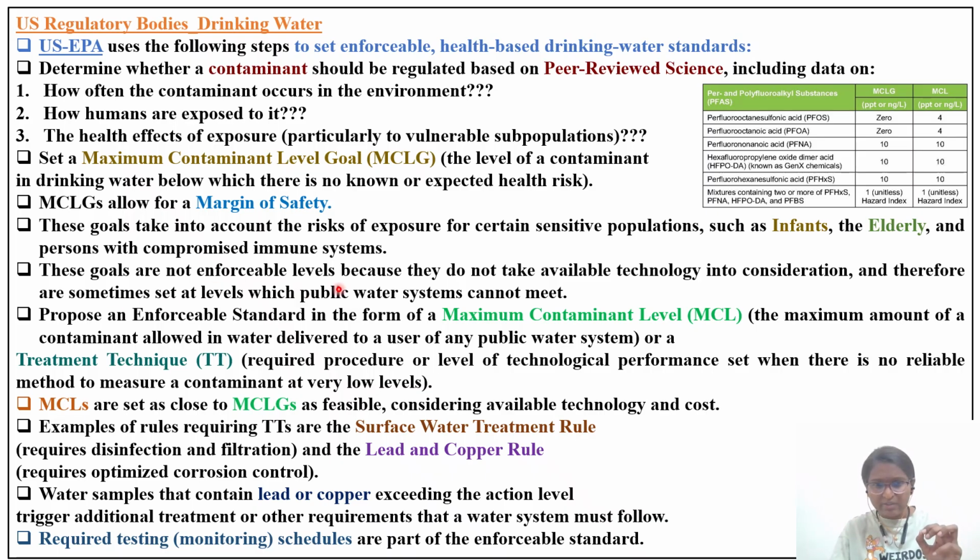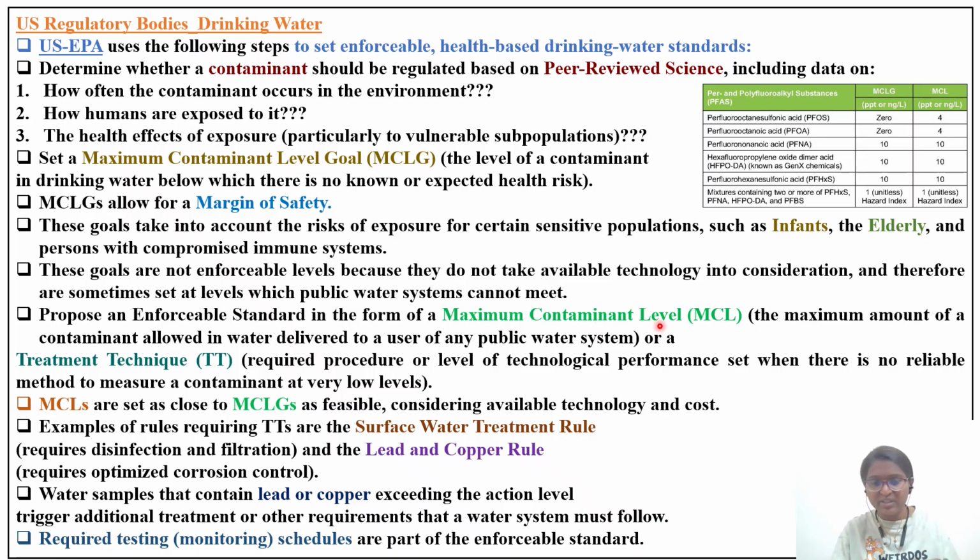These goals are not enforceable levels because they do not take available technology into consideration. Okay, and therefore they are sometimes set at levels which public water systems cannot meet. Sometimes it is highly difficult to achieve these goals if they are not feasible. That's why we came across this word feasible in the previous slide. Then propose an enforceable standard in the form of a maximum contaminant level.